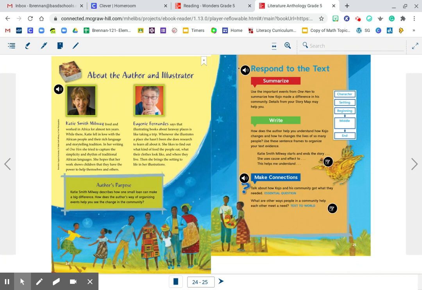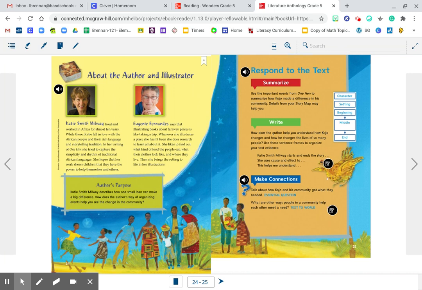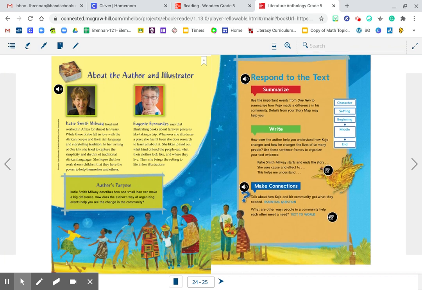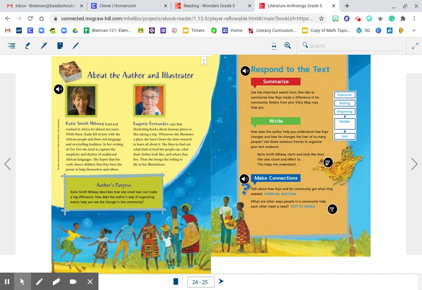Make sure you're clicking. If you need something read to you, click on the microphone, the speaker. And if you ever see a little circle box with a piece of paper and a pencil, that's an opportunity for you to respond. In the lower grades, they put this in a different document. In 5th grade, we're using the actual power of Wonders, so you can answer right online, and it will be captured and sent to your profile. So I'll be able to see your responses.